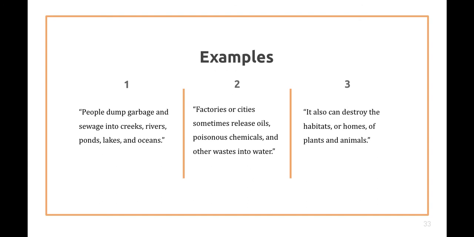Fish, ducks, insects. Last example is, it can also destroy the habitats or homes of plants and animals. So it is us, humans, we destroy the homes of animals and plants, especially when we cut down trees. That's a big problem, and humans interacting with the environment.